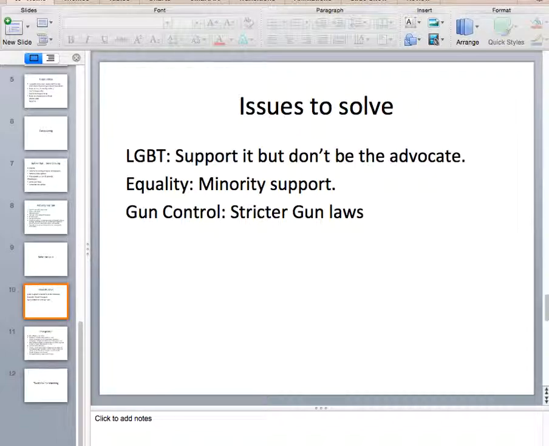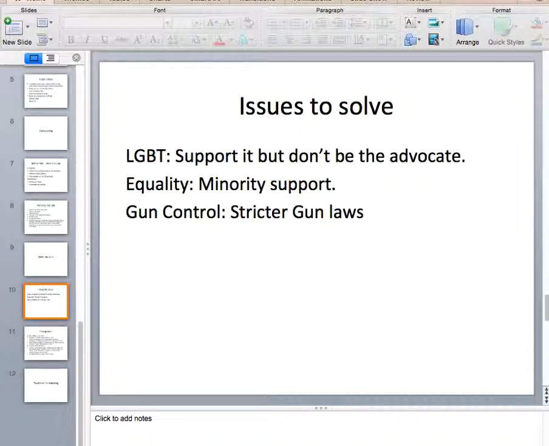And for equality, it's important to get minority support and to put them in the same size as everyone else in the world, and then also make sure that they don't have any extra benefits and they're doing as good as everyone else, but then don't put them on a pedestal higher than everyone else.